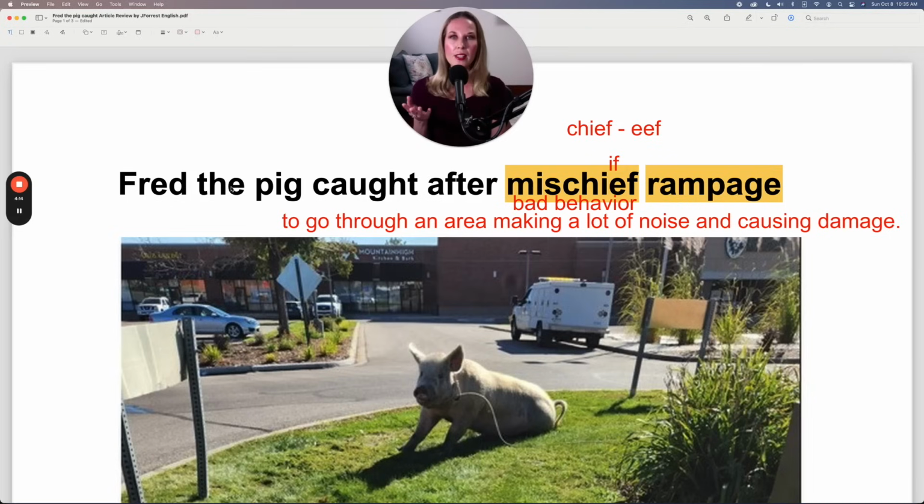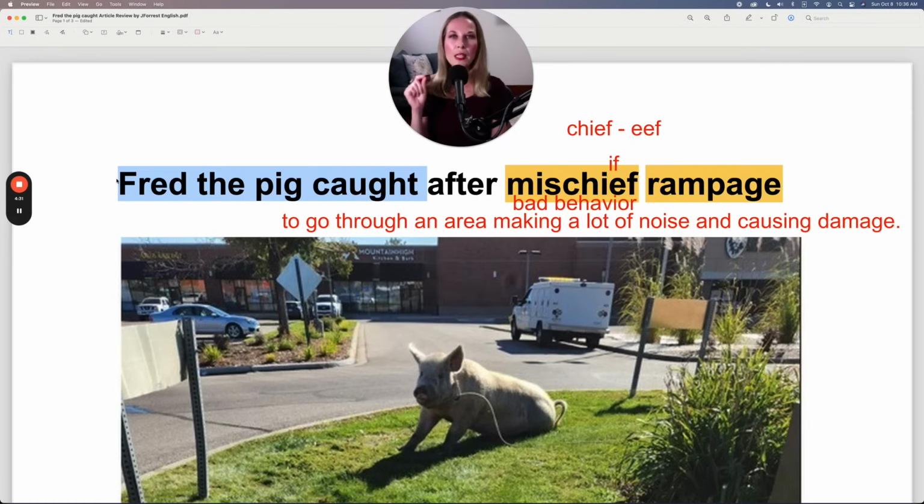Now notice the sentence structure. Fred the pig caught after mischief rampage. Now, what do you notice about this part of the sentence? Is this an active sentence or a passive sentence?